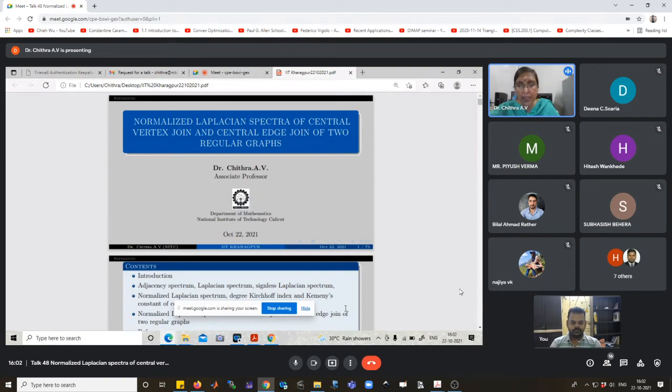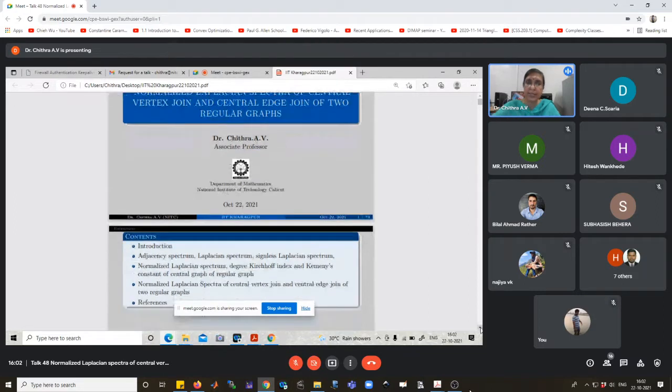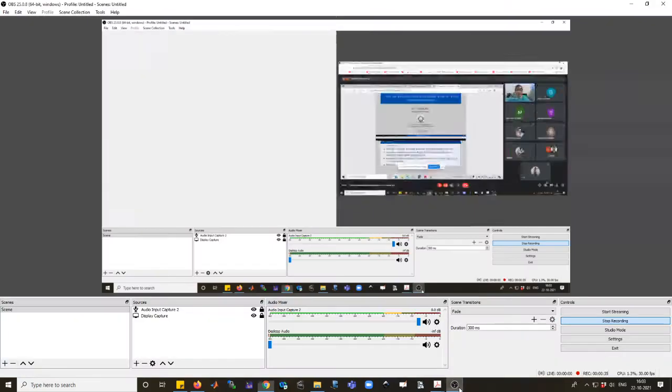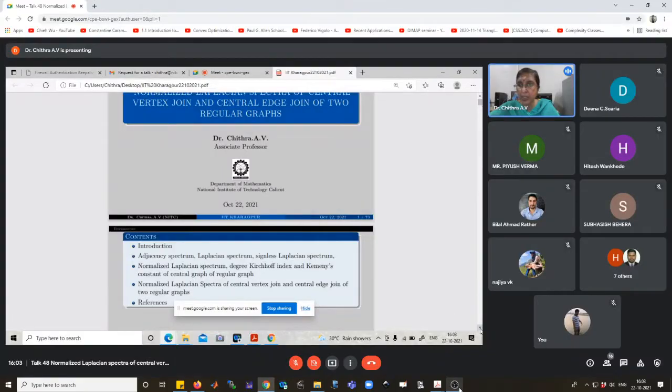Topics regarding the spectrum of a graph. In literature, there are several metrics associated with graphs: adjacency matrix, Laplacian matrix, signless Laplacian, normalized Laplacian, Randic matrix, etc. Today, I am planning to discuss some basic concepts about the spectrum of graphs and the normalized Laplacian spectrum of the join of two graphs based on the central graph.